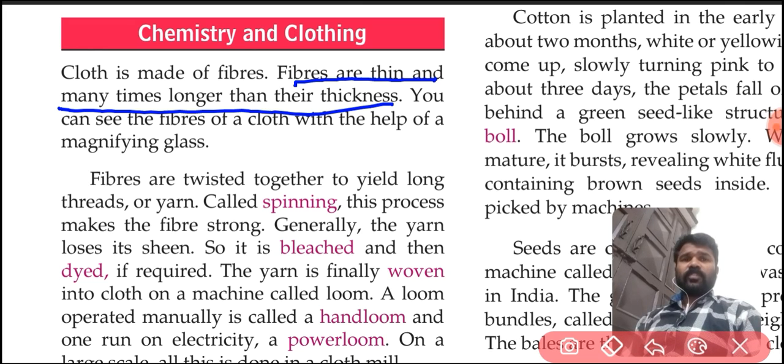Fibers are twisted together to yield long threads of yarn, called spinning. This process makes the fiber strong. Generally, the yarn loses its sheen, so it is bleached and then dyed if required. The yarn is finally woven into cloth on a machine called a loom.